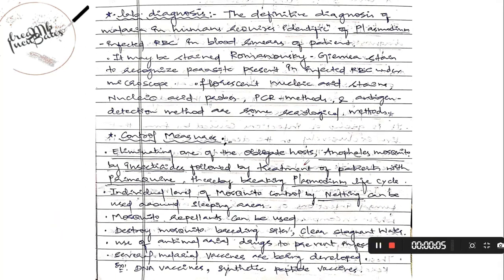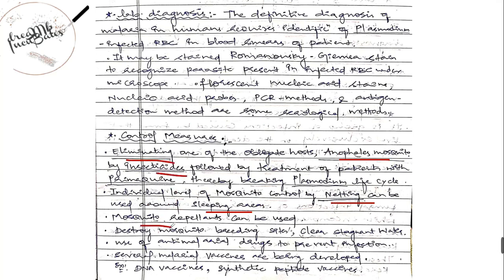The obligate host, which is nothing but the female Anopheles mosquito, can be controlled by insecticide, followed by treatment of patients with a drug which destroys the Plasmodium life cycle. Also, it can be controlled by netting around the sleeping area. Mosquito repellents are also used, wherein the mosquito is kept away from infecting humans.